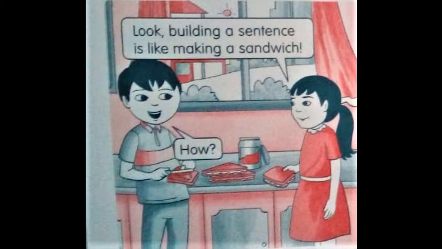Put a naming part and a doing part together and have a sandwich or a sentence. Now, what are naming parts? For example, who? Who is doing that? And the doing part is does or what.